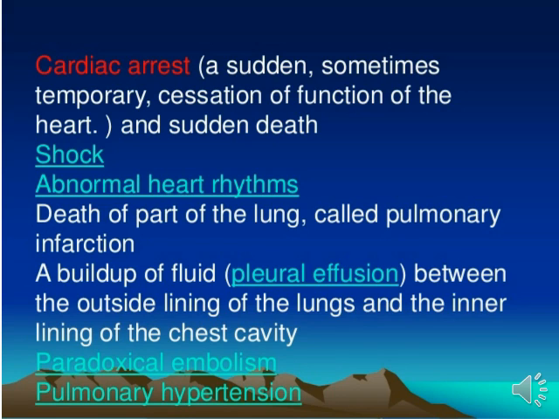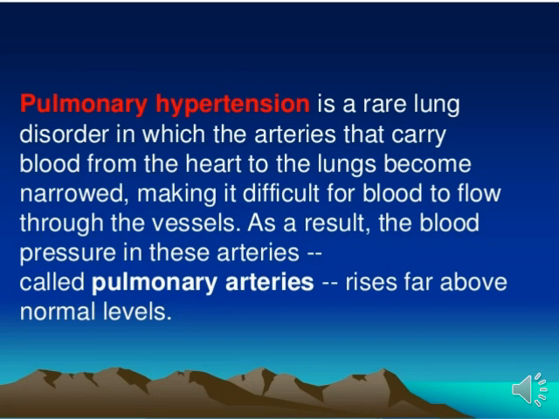Now we will see pulmonary hypertension. It is also a very important complication of pulmonary embolism. It is a rare lung disorder in which the arteries that carry blood from the heart to the lungs become narrowed, making it difficult for blood to flow through the vessels. As a result, the blood pressure in these arteries, called pulmonary arteries, rises far above the normal level.